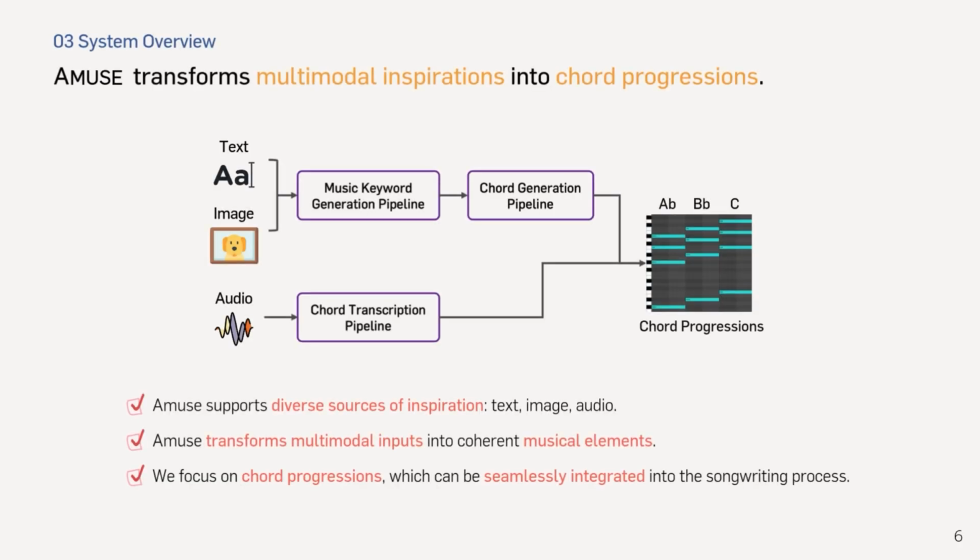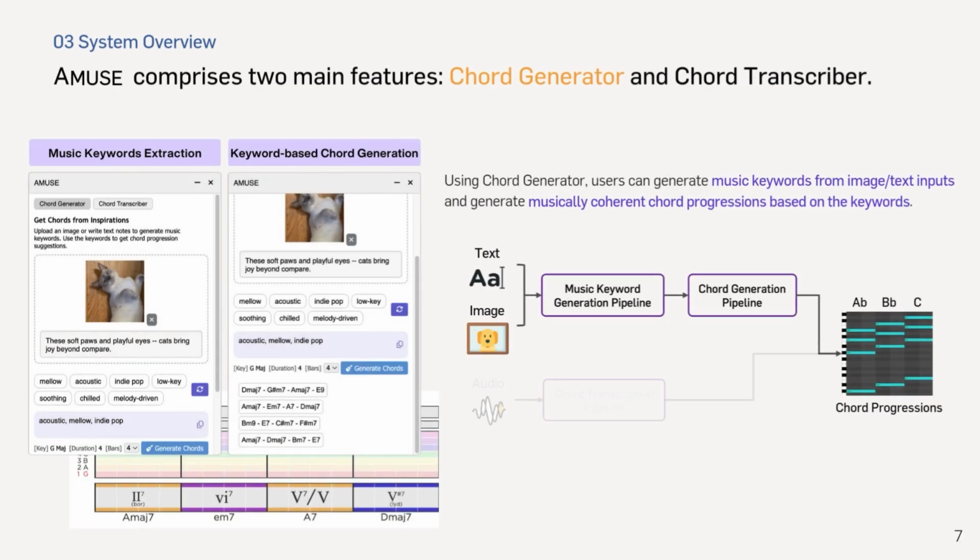Based on the design goals, we developed Amuse. Amuse supports diverse sources of inspiration, which are text, image, and audio, and it is capable of transforming abstract inspirations into coherent chord progressions, one of the fundamental building blocks of music that can be integrated into the songwriting process. Amuse comprises two features: chord generator and chord transcriber.